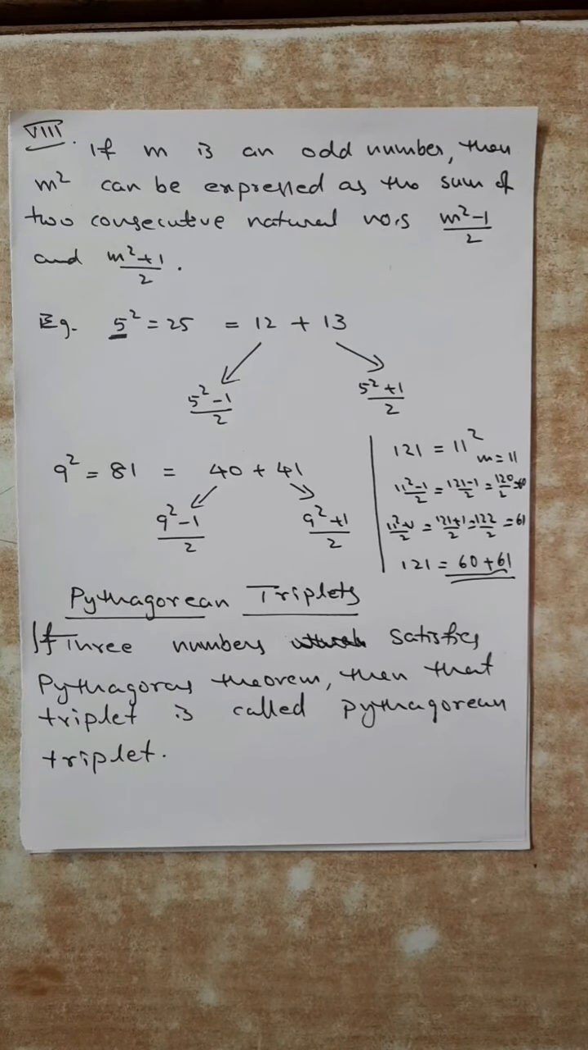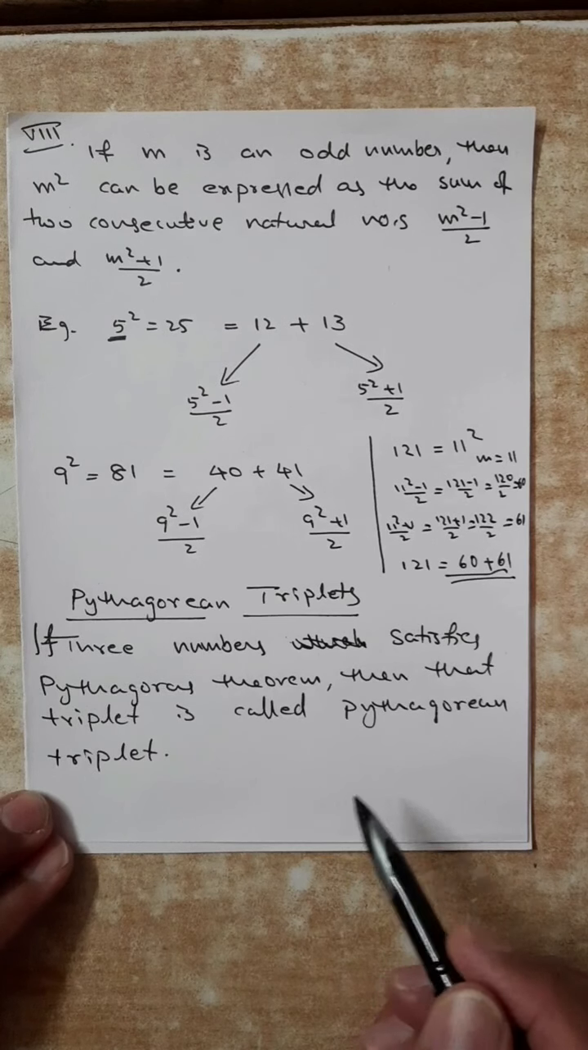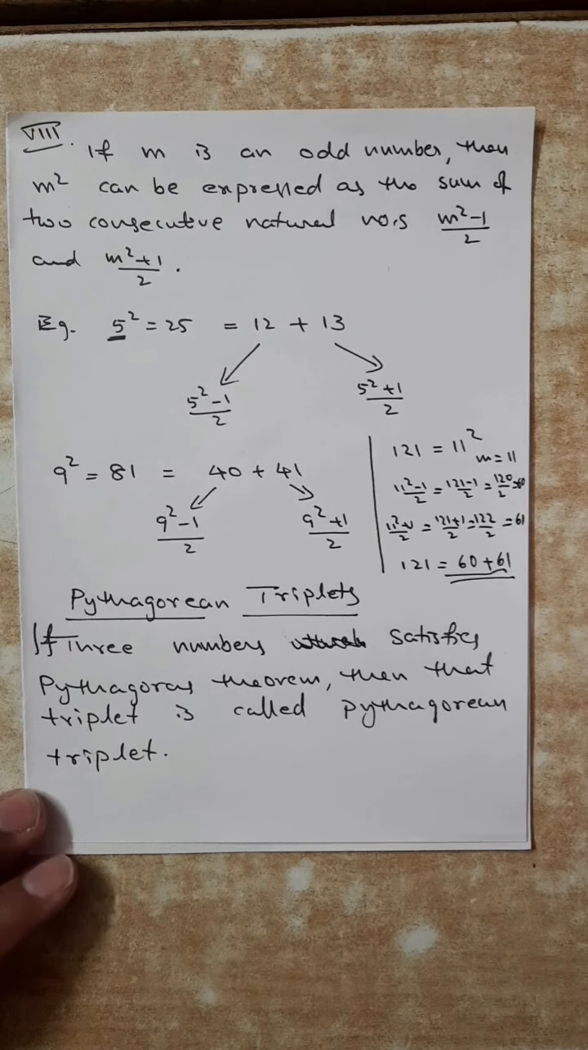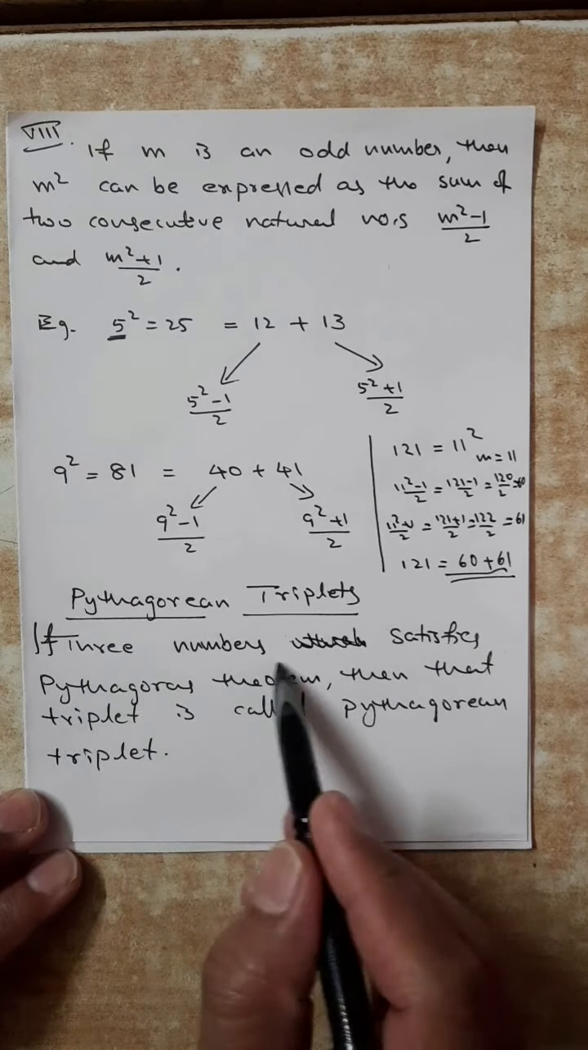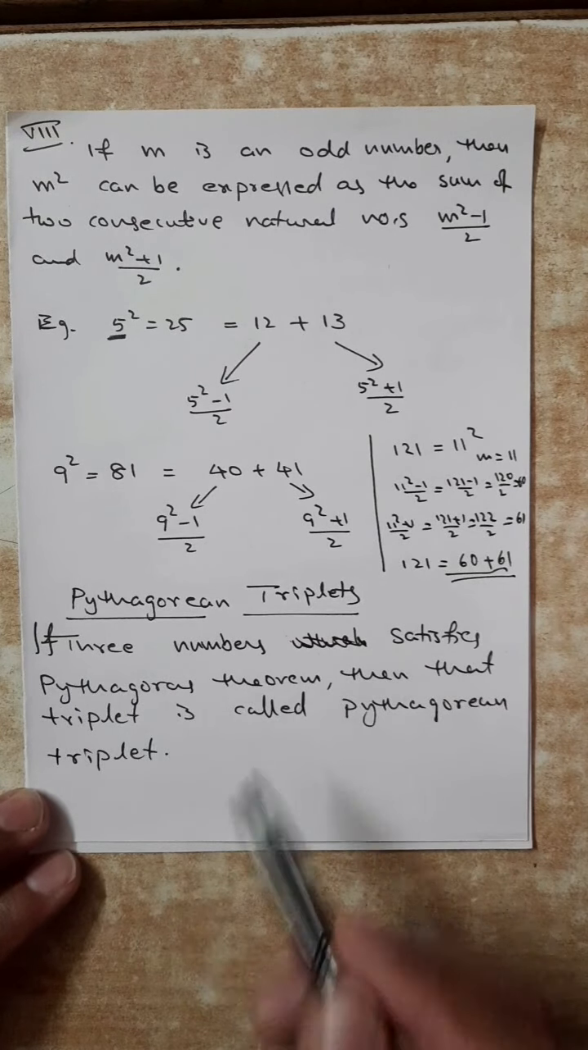Next, we are going to another important topic, that is Pythagorean triplet. What is the meaning of Pythagorean triplet? If three numbers satisfy Pythagoras theorem, then that triplet is called a Pythagorean triplet.